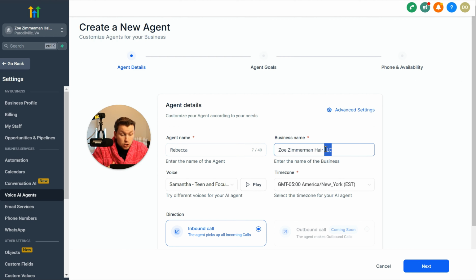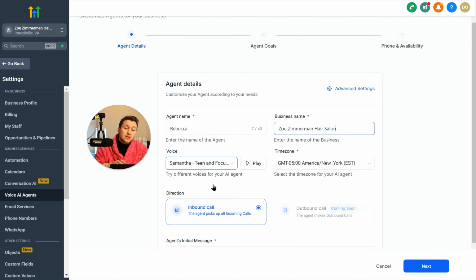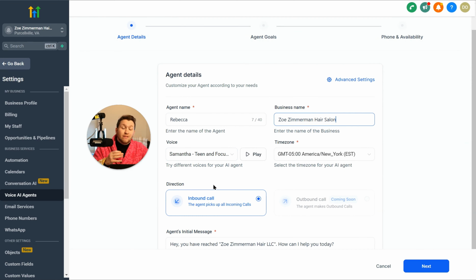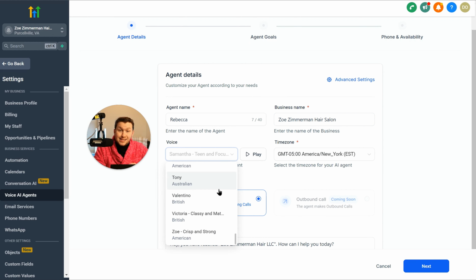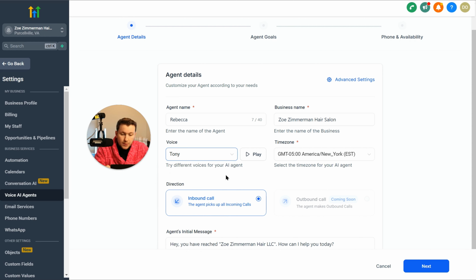Business name, we're going to need Zoe Zimmerman Hair Salon. We're not going to have the legal thing right there. We're going to do hair salon. Okay. Right here is important. This is where you're going to pick the voice you want. So you have a whole drop down, okay, of the voices. And this is the voice of the robot on said phone. So we got all kinds of stuff here.